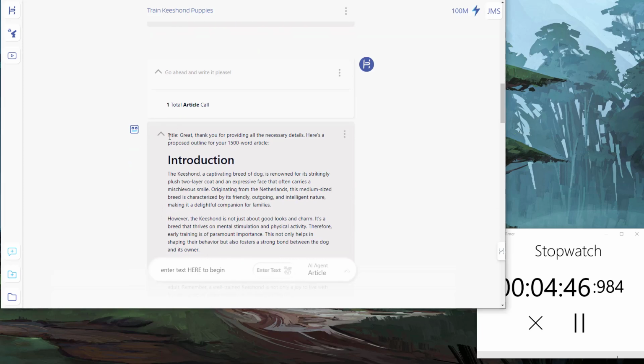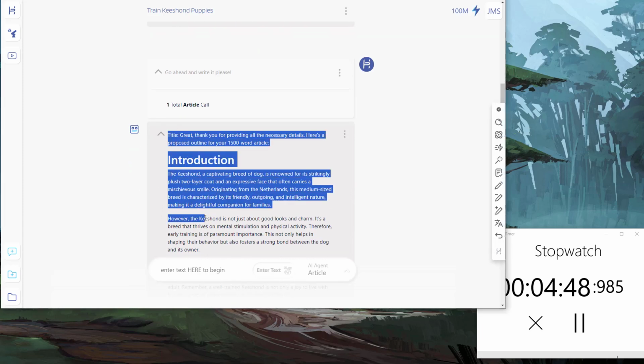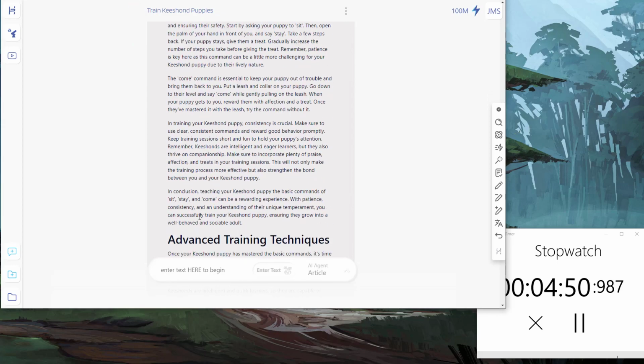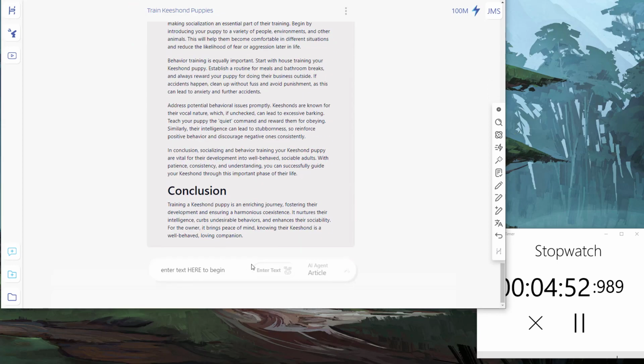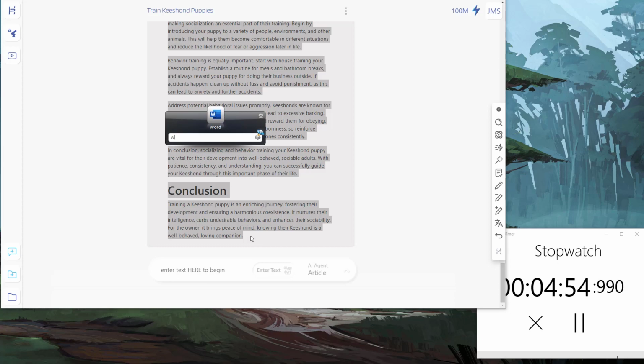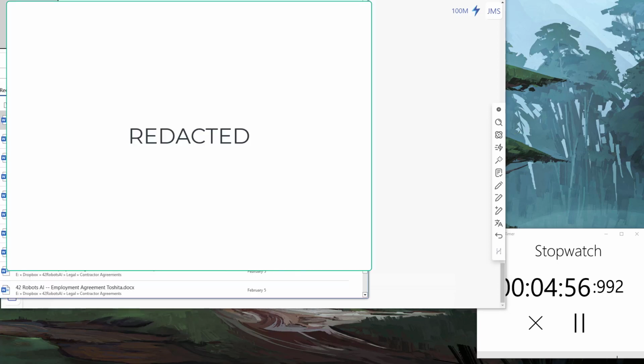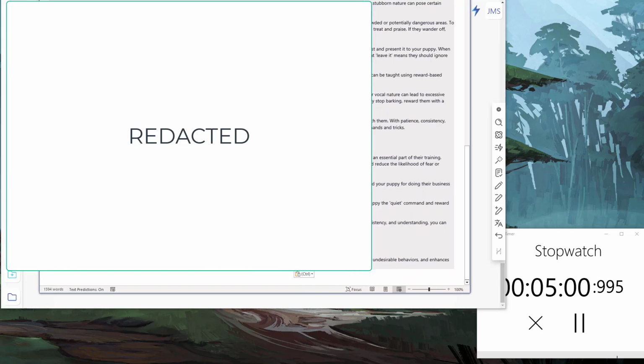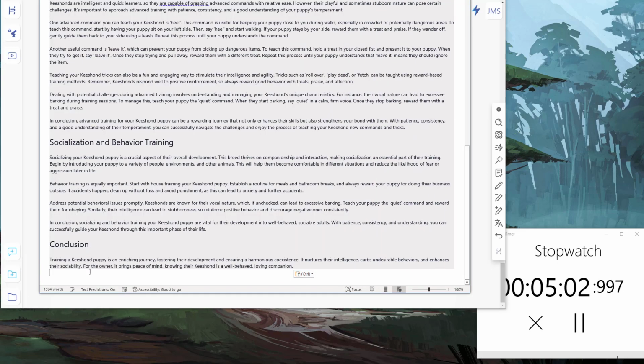Let's double check it. What it has to do is write the article in phases and then put the phases together. So let's open up Word and paste it in. 1,594 words, so pretty much right on the dot.